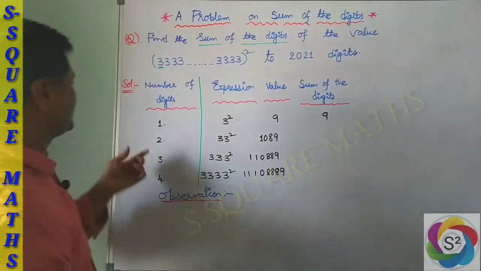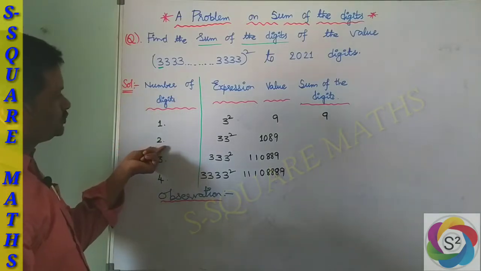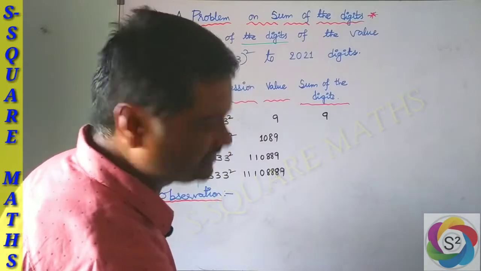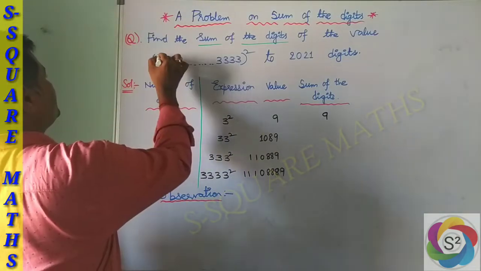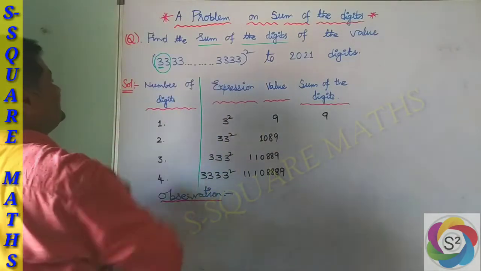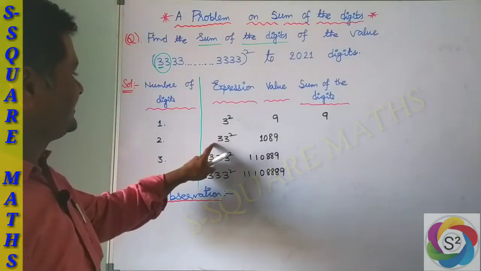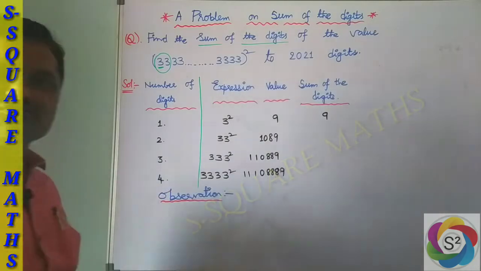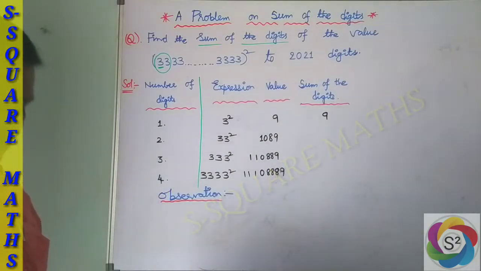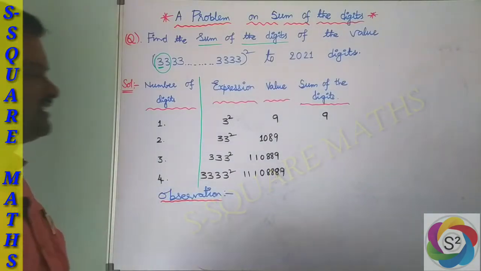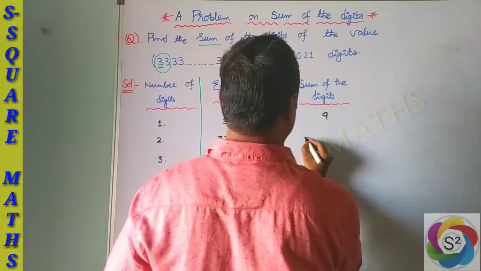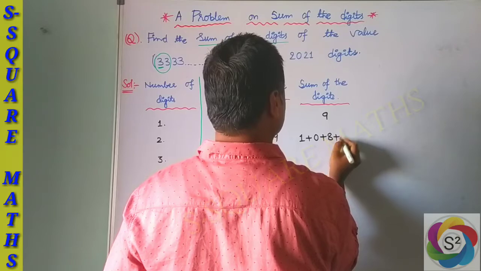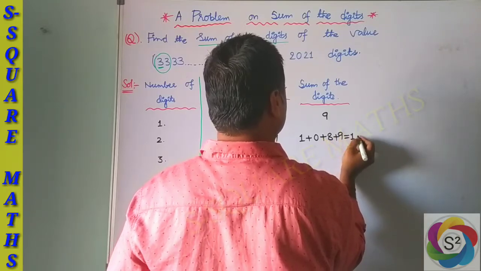Next, if the number of digits is 2, which 2 digits here? 3 and 3. So 33 square is 1089 after doing the square. What is the sum of the digits here? 1 plus 0 plus 8 plus 9 gives you 18.